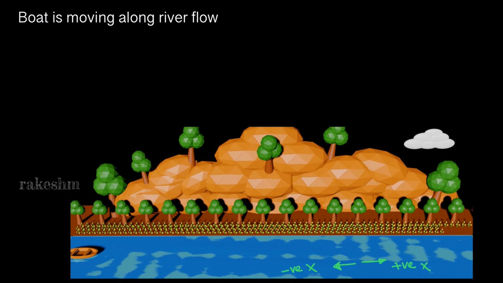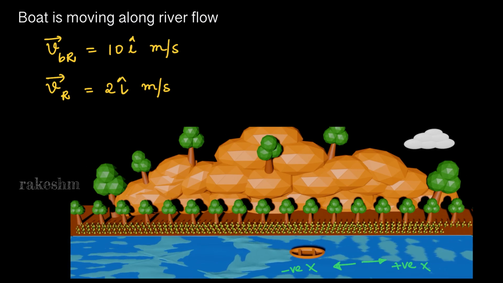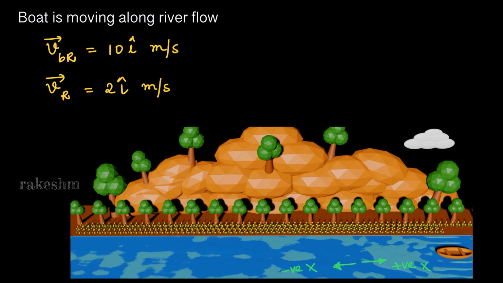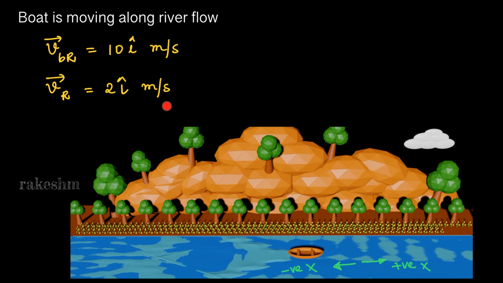We will consider our positive x-axis in this direction and negative x-axis in this direction. Now let us take some values for the velocity of the river and the velocity of the boat. The boat is moving in this direction, so the velocity, approximately, we will just take it as 10 i cap meters per second. The river is also moving in the same direction, we will take it as 2 i cap meters per second.